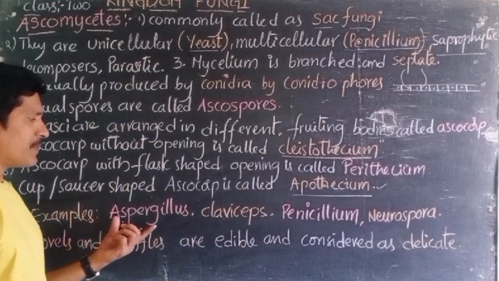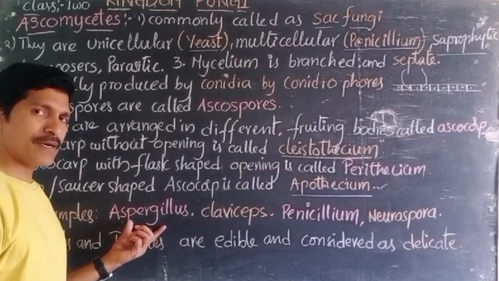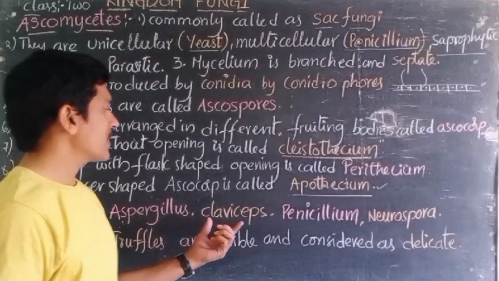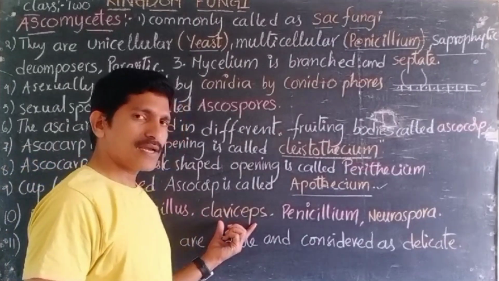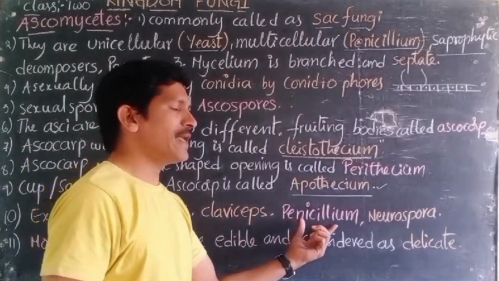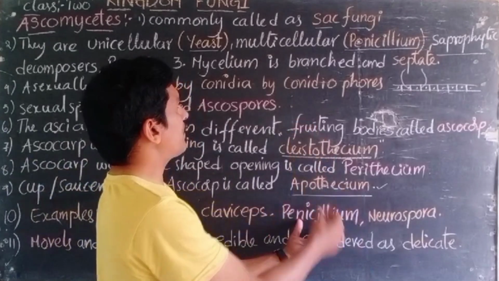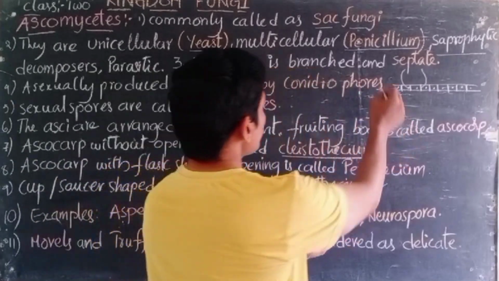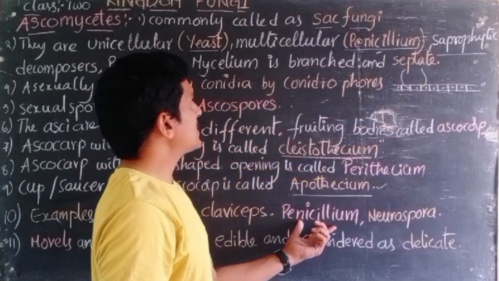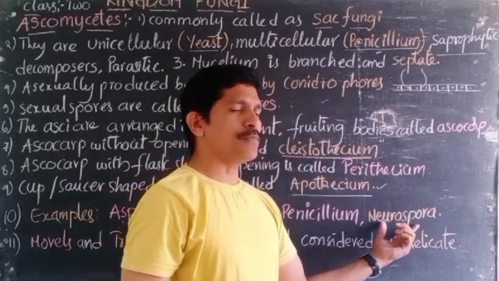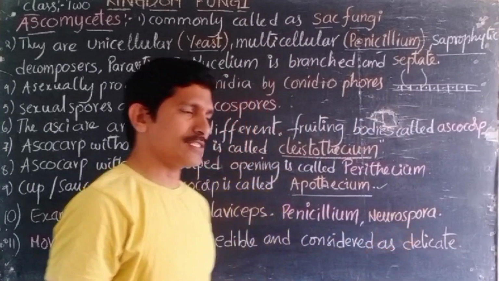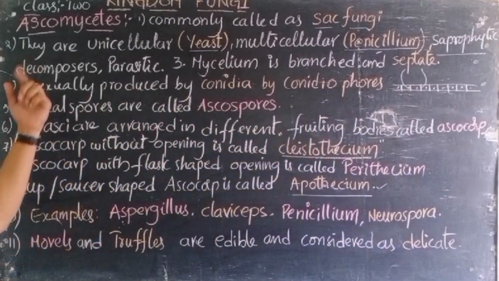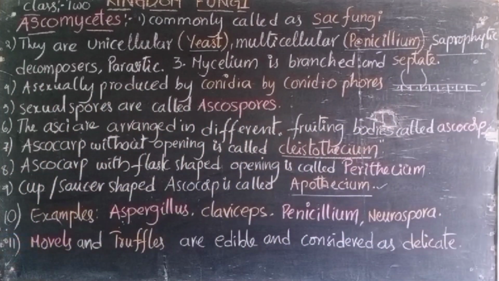Later, examples of Ascomycetes are Aspergillus, Claviceps, and Penicillium. We have written only Penicillium here, multicellular, right? And Neurospora. These are the examples of Ascomycetes.